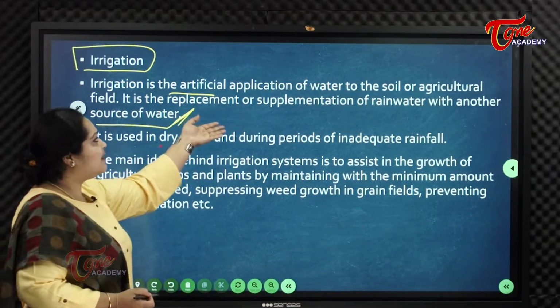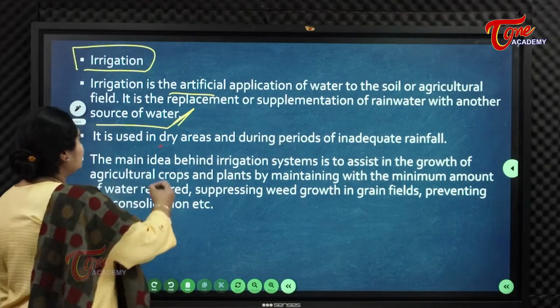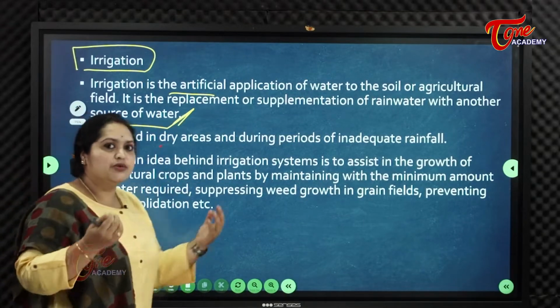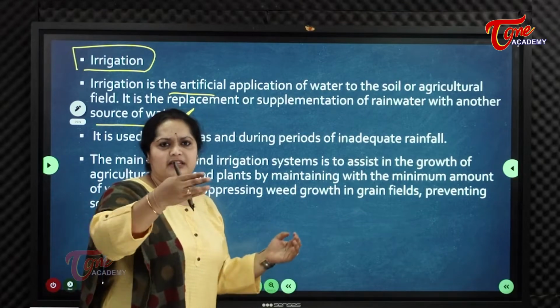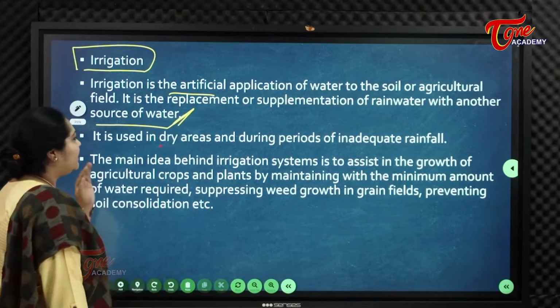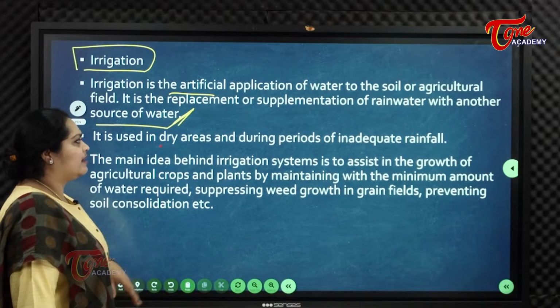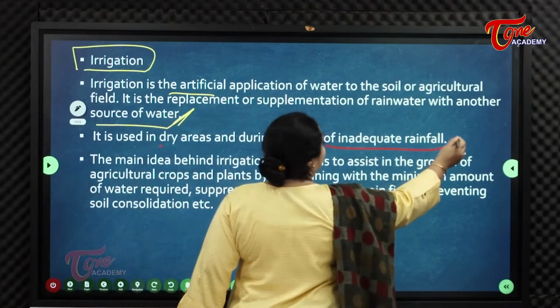It is a replacement or supplementation of rainwater with another source of water. When there is no rainwater, we take other sources of water like rivers, channels, canals. So it is used in dry areas and during periods of inadequate rainfall.